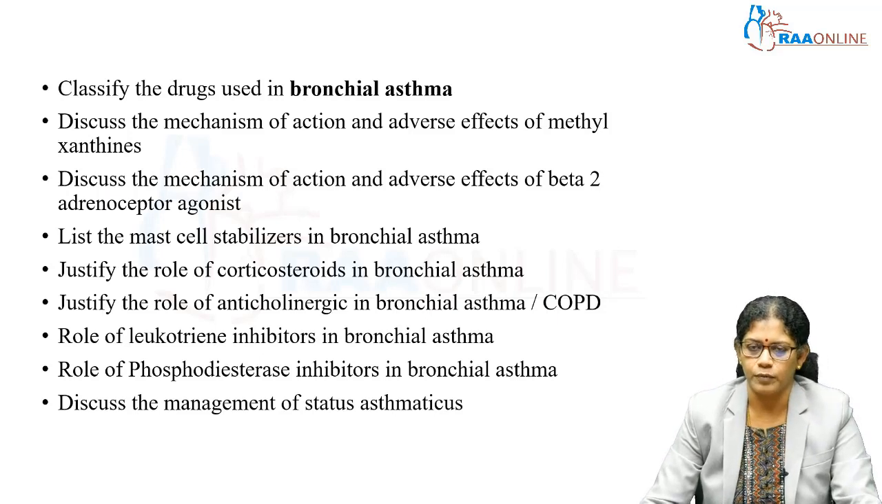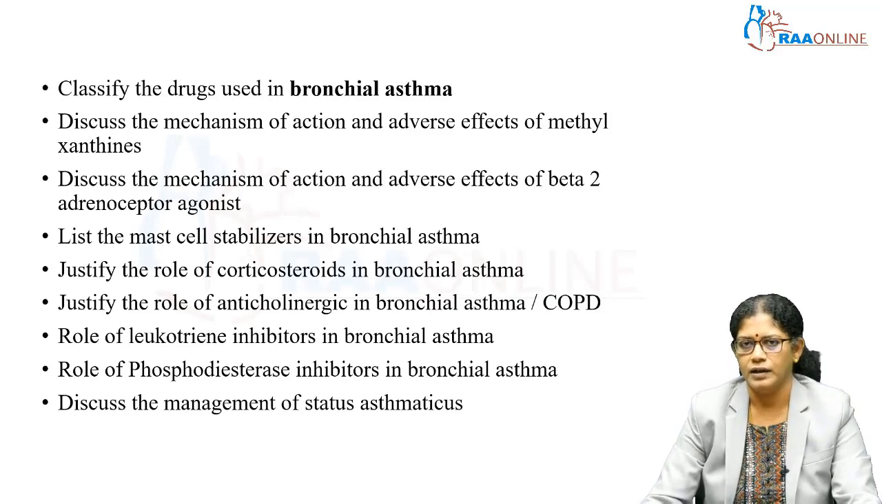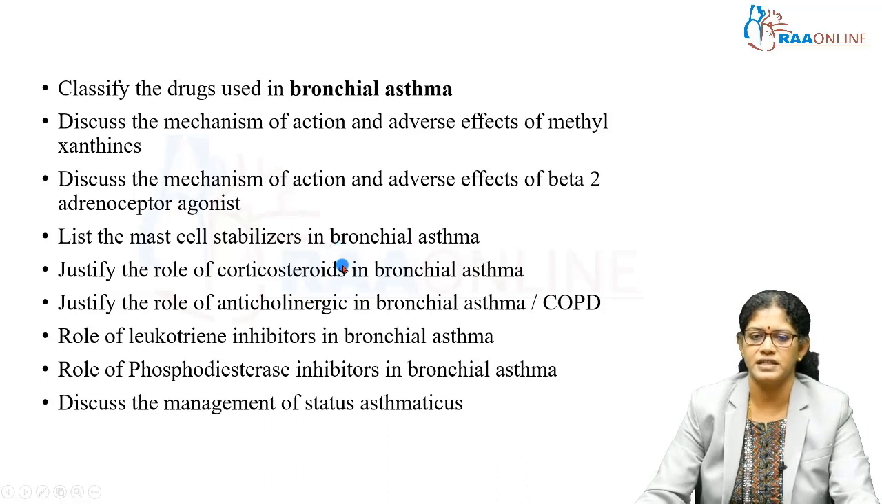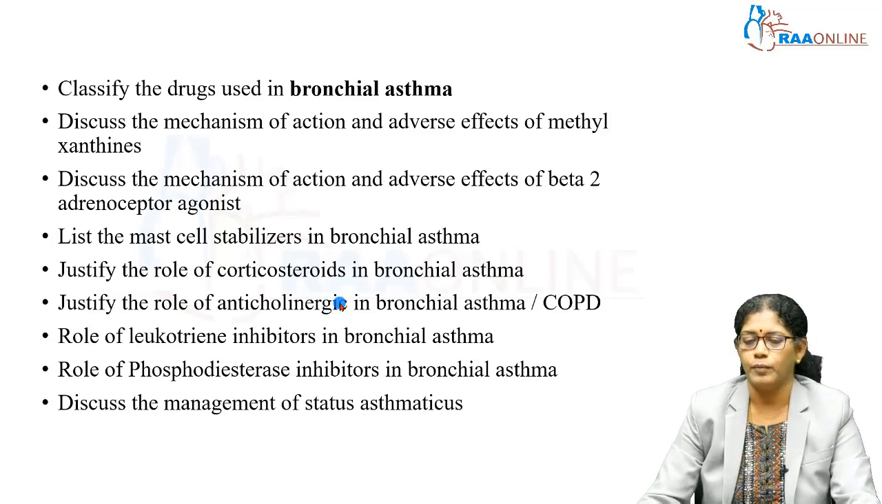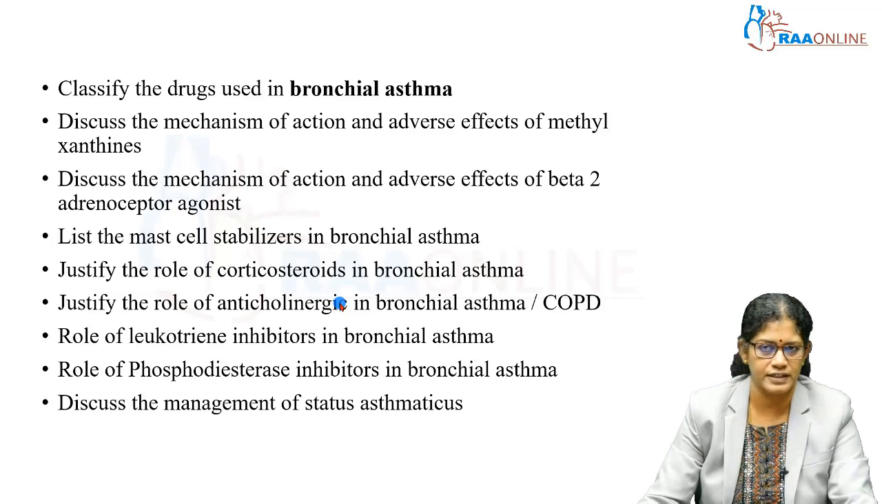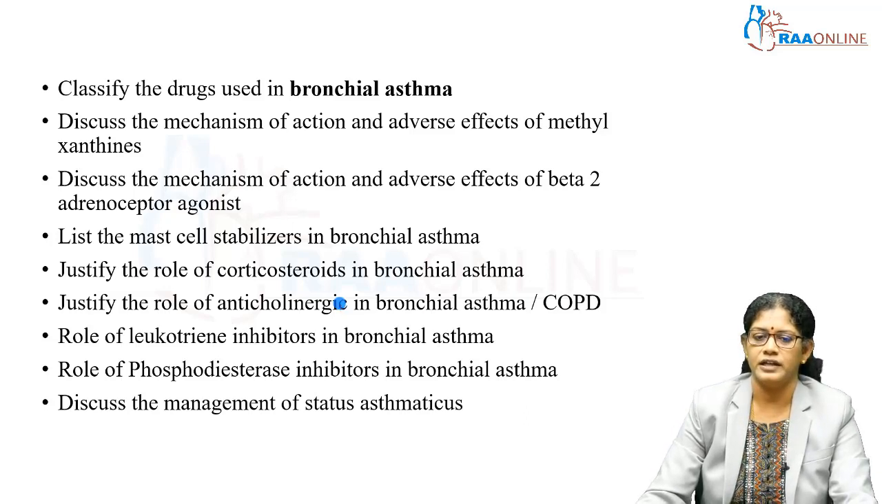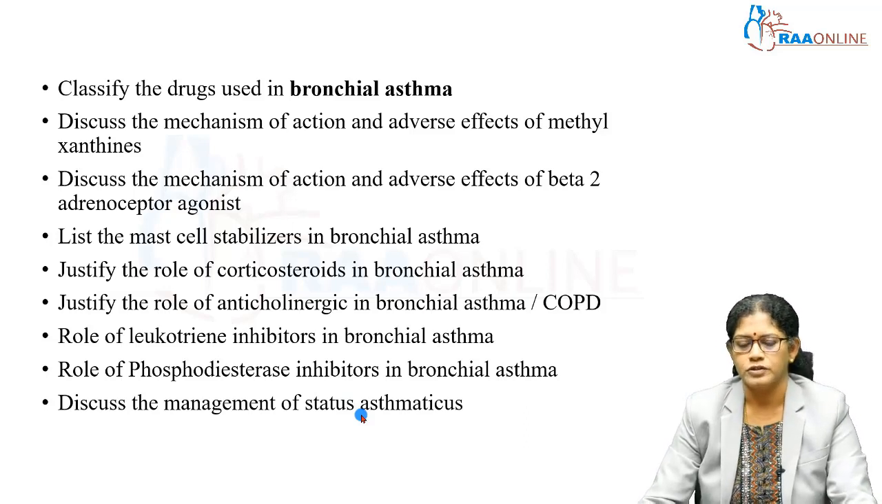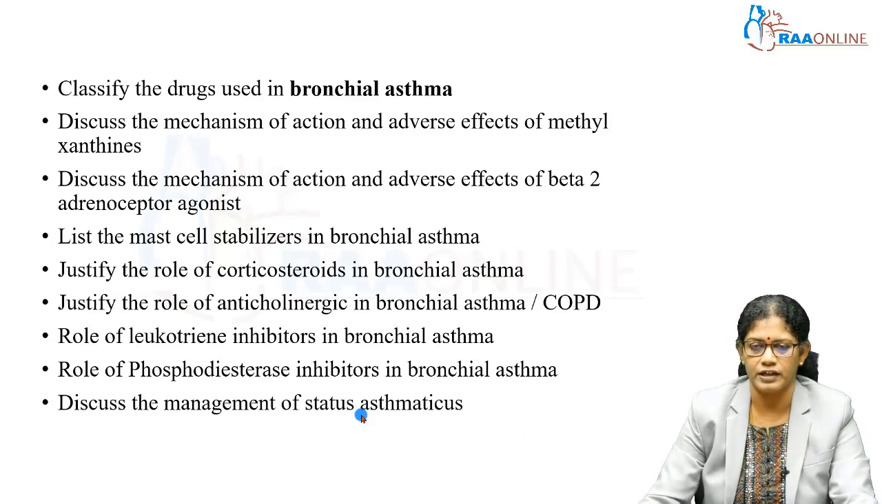So first we are going to see about the drugs which are used in bronchial asthma. Then the different groups of drugs like methylxanthines and beta-2 agonists, mast cell stabilizers, steroids and anticholinergics. The role of these drugs in bronchial asthma and about their mechanism of action, their uses as well as unwanted effects we are going to discuss in this PowerPoint. Other than that, certain group of drugs which are used in status asthmaticus. Status asthmaticus is an emergency condition of bronchial asthma. So about the drugs, the management of status asthmaticus also we are going to discuss in this PowerPoint.